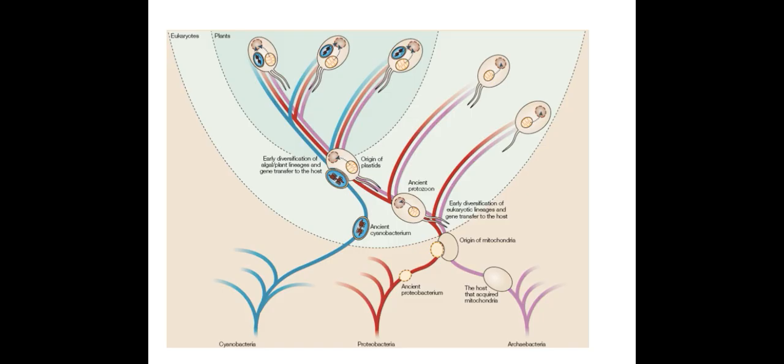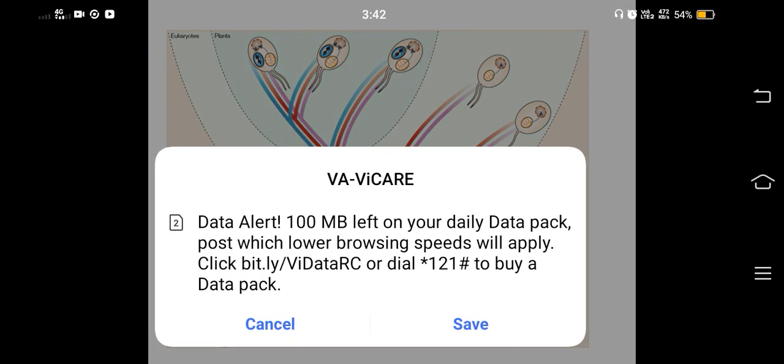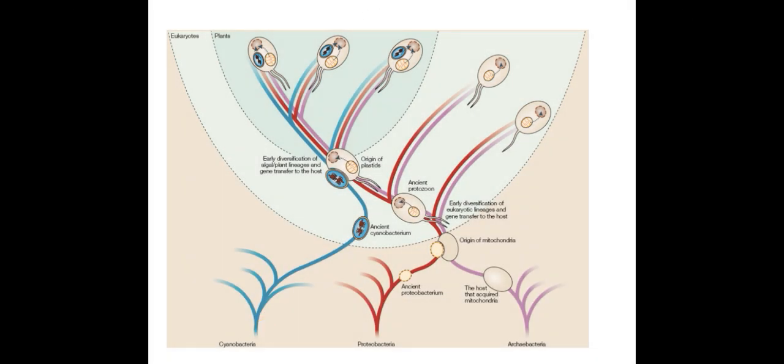In yeast, eukaryotes, plants, cyanobacteria, proteobacteria, archaebacteria.